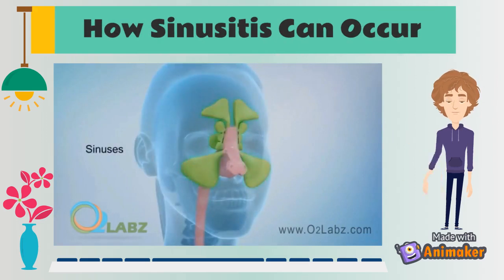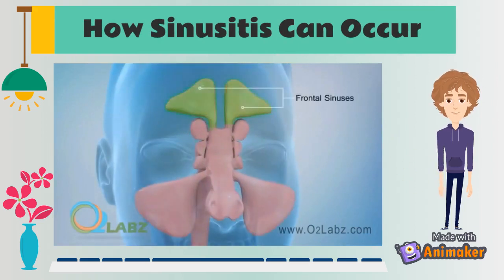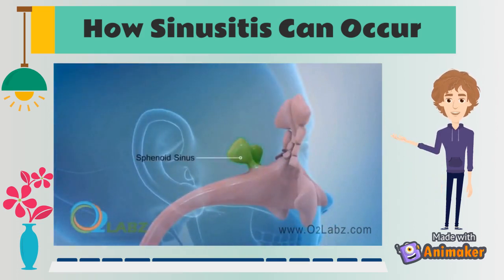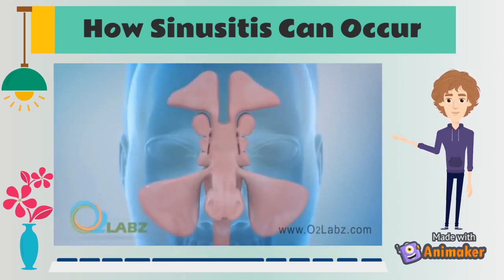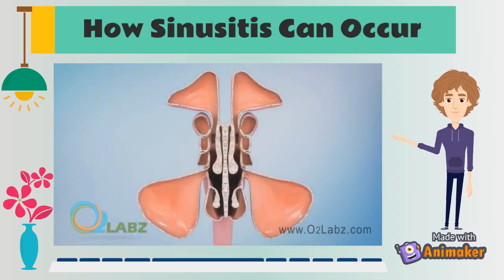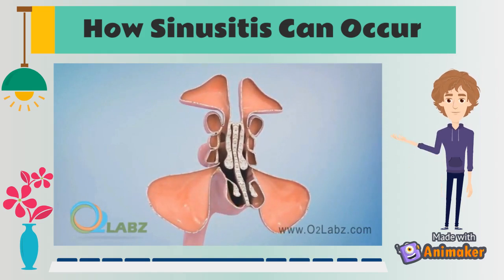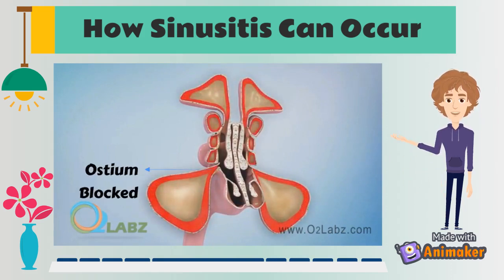How does sinusitis occur, also known as the pathophysiology of sinusitis? Sinuses are located in the face and the skull. There are 4 pairs of sinuses located on either side of the head. They are the frontal, maxillary, ethmoid, and sphenoid sinuses. Sinuses are lined with respiratory epithelium producing mucus. This mucus will drain into the nasal cavity through a small opening called ostia. Impaired sinus drainage is associated with inflammation of the sinuses, which can block the ostia. Fluids build up in the sinus, making it a favorable environment for bacteria to grow, which can lead to infection. And this condition is known as sinusitis.